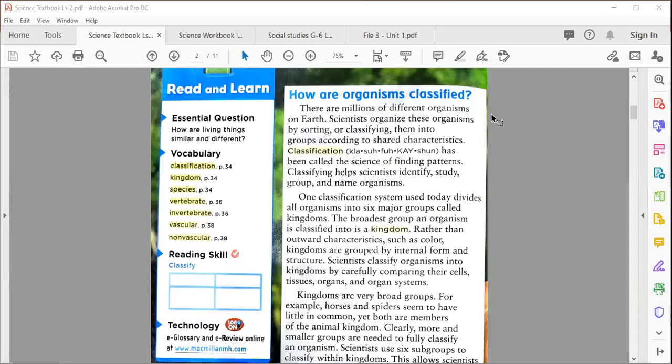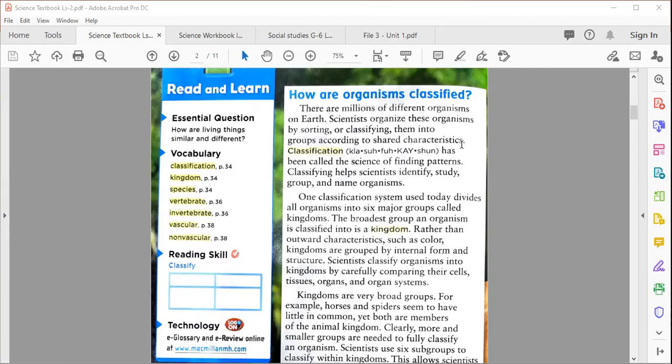Scientists organize these organisms by sorting or classifying them in groups according to shared characteristics, and we call this classification.